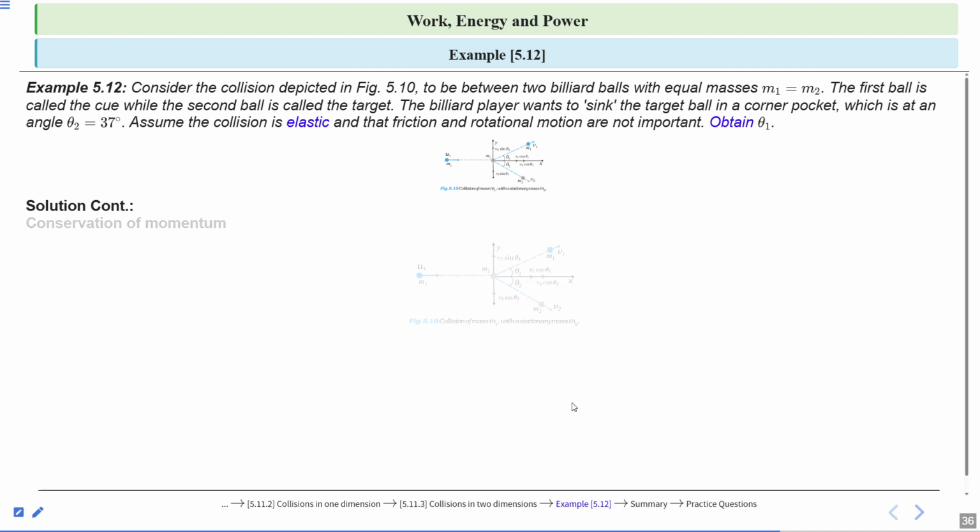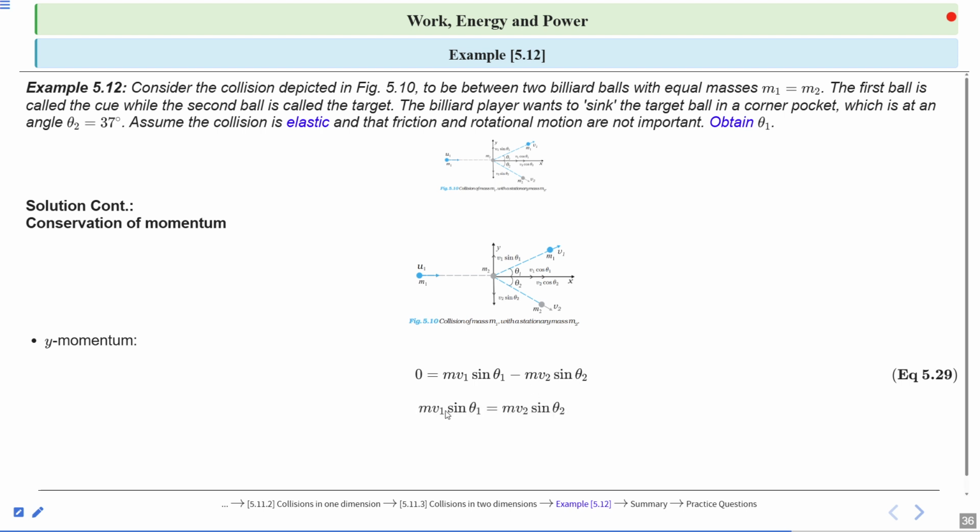Now conservation of momentum along the y-axis. There is no momentum before collision, so it will be 0, and after collision m1 v1 sin theta 1 minus m2 v2 sin theta 2. So m v1 sin theta 1 is equal to m v2 sin theta 2. This is just simple terms. And v1 sin theta 1 equals v2 sin 37 degrees.